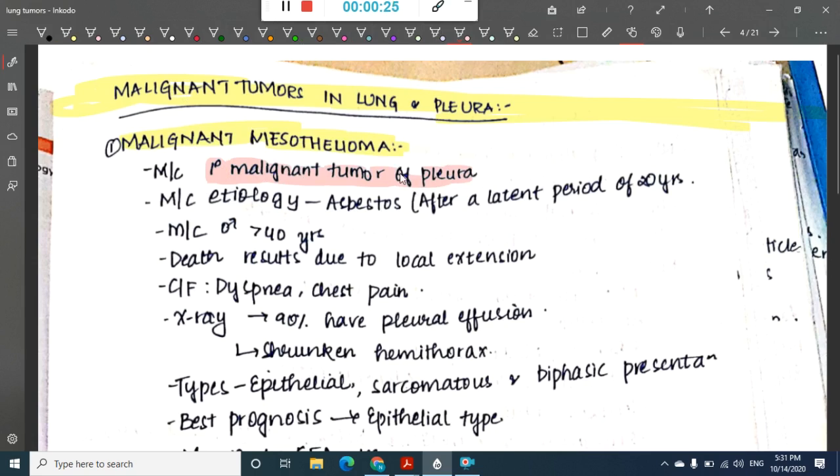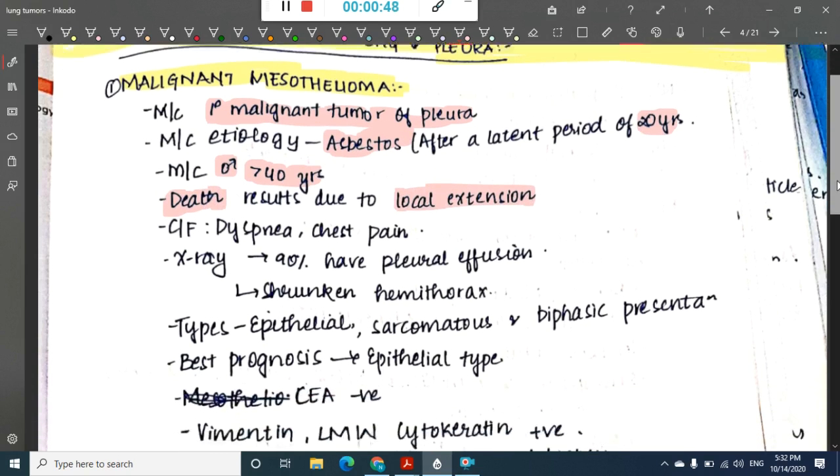If you see the most common etiology, it is associated with asbestos, and it mostly occurs after a latent period of around 20 years. It is most common in male patients, more than 40 years of age, and death can occur mainly due to local extension of the lesion.